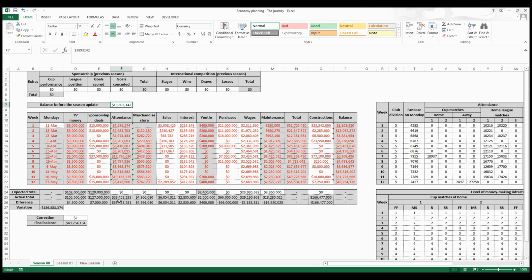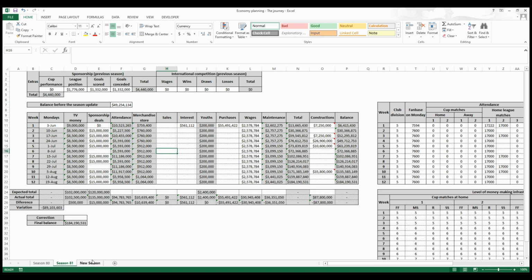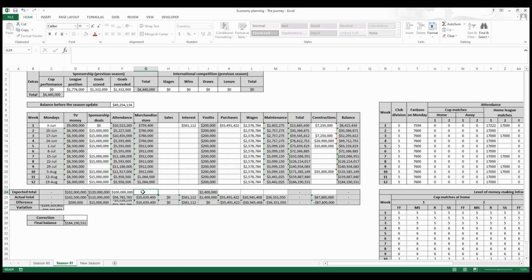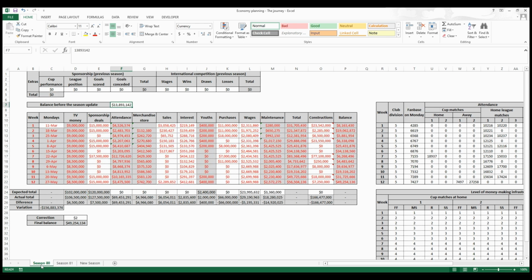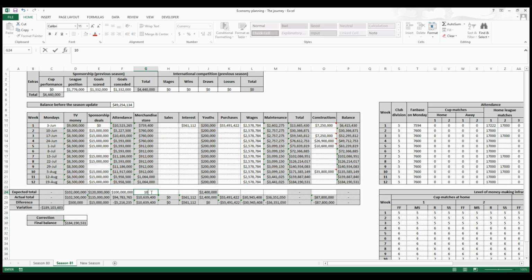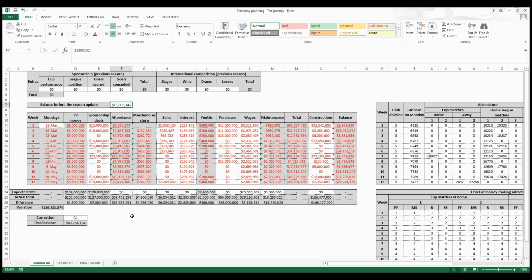Regarding attendance, I had this, but my stadium was small at the beginning and it grew as the season passed. Then I could expect something like, let's say, 100 million maybe, being optimistic. For the merchandise store, I have made this, but also the level grew over the season. Then let's say 10 million. Understand I could make some expectations like this based on what I had last season.